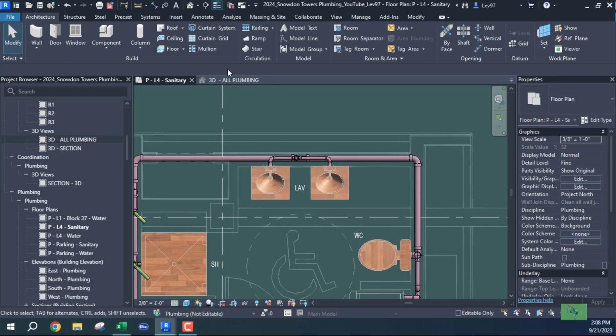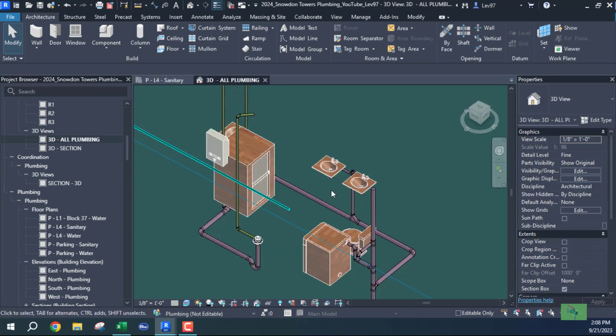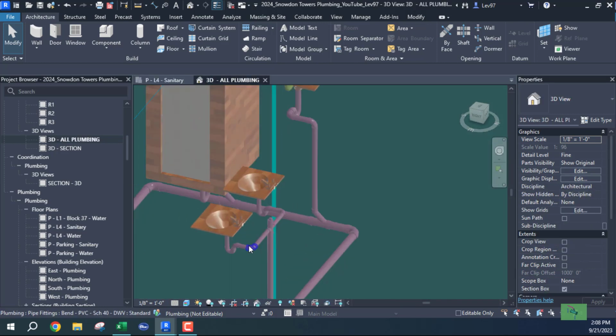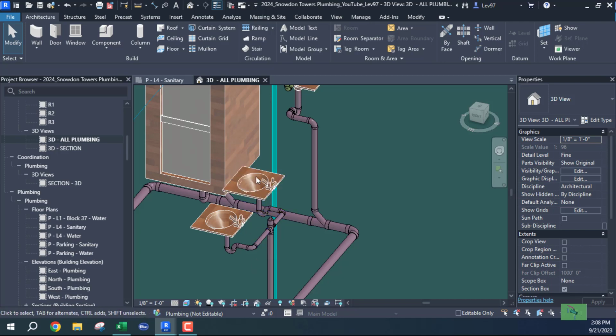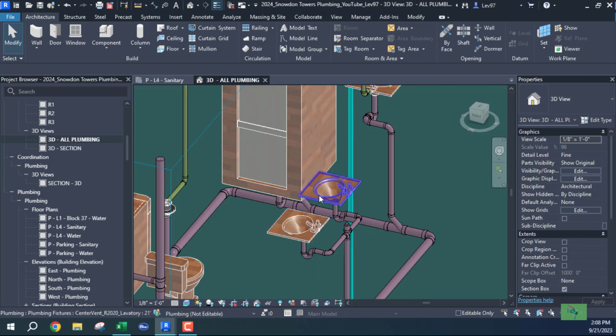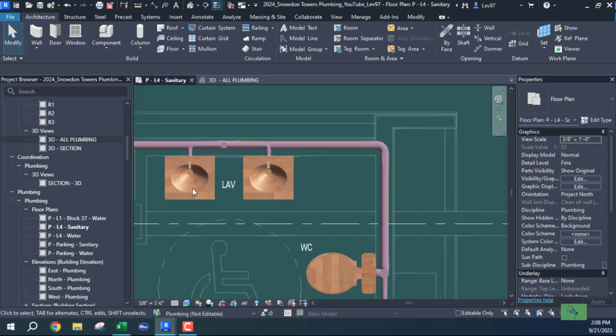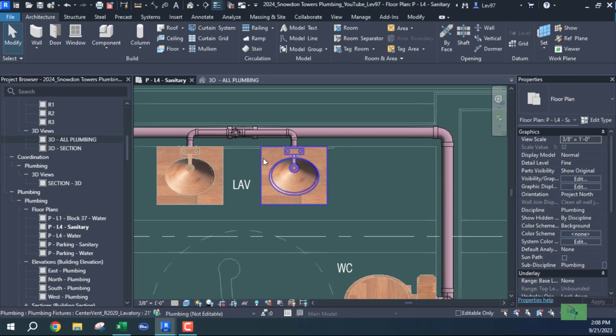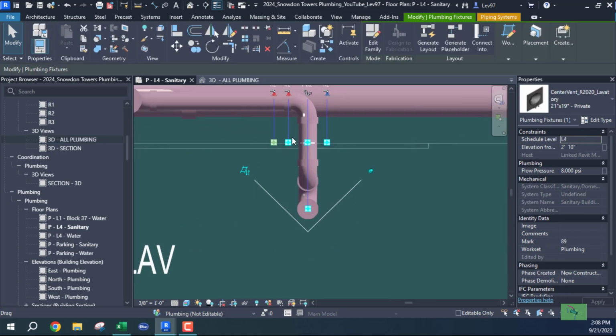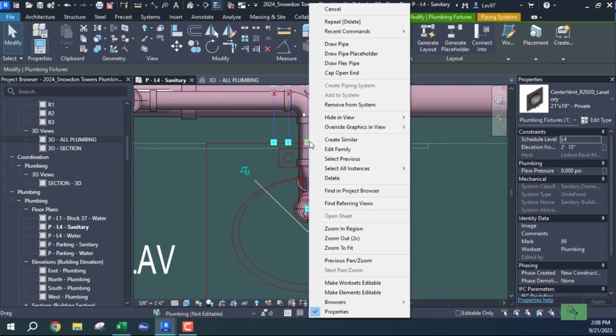So I'm going to have a common vent in these two lavatories, because I can create a common vent here, and I can choose either one of my lavatories because these two are connected, so I can have a common vent for those two lavatories. And I'm going to choose, doesn't matter, I'm going to choose this vent.